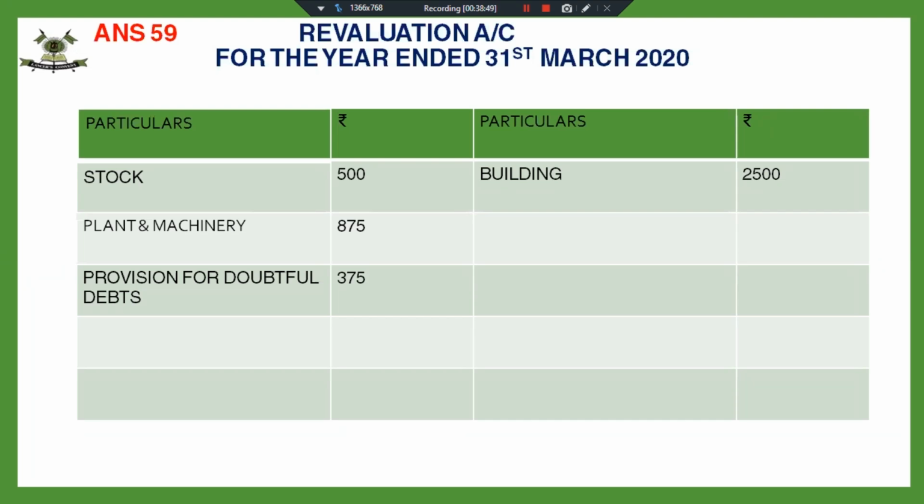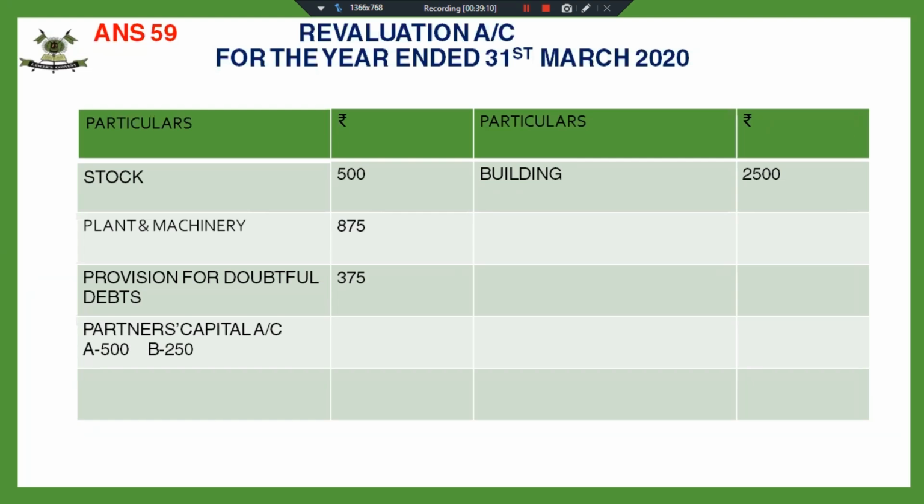So as I can see, my credit side total is more by 2,500. So there is a profit and this profit is 750, which I have distributed amongst A and B in their old profit sharing ratio.